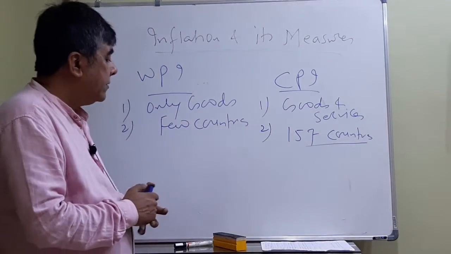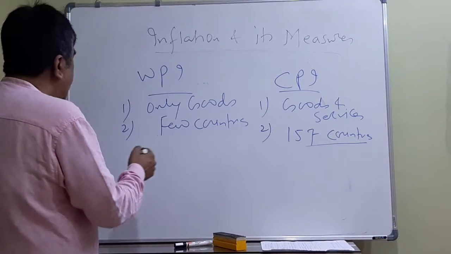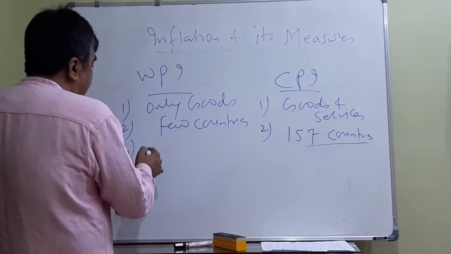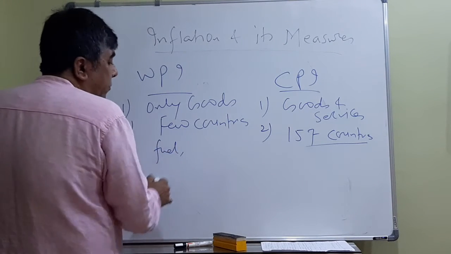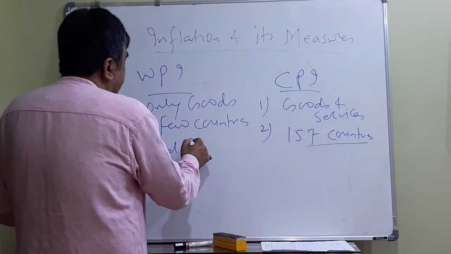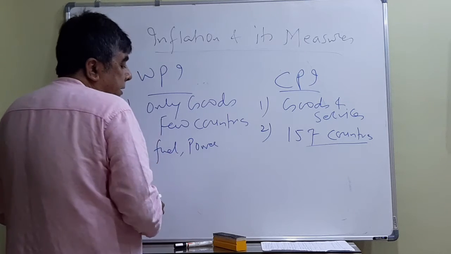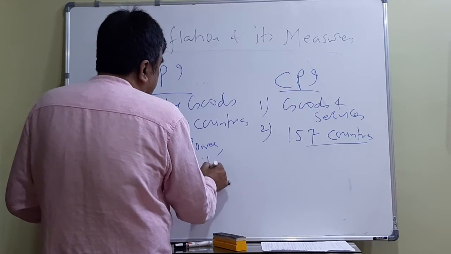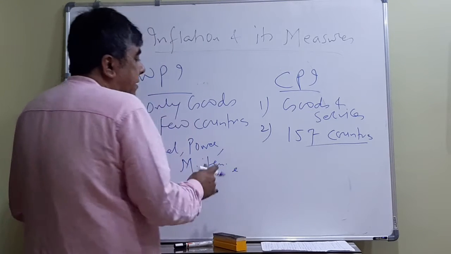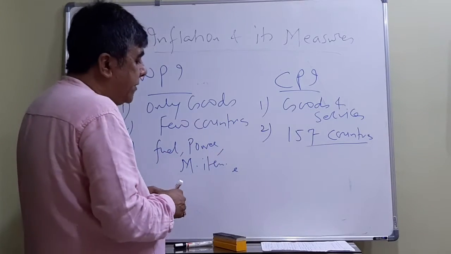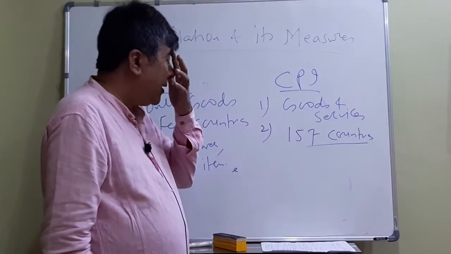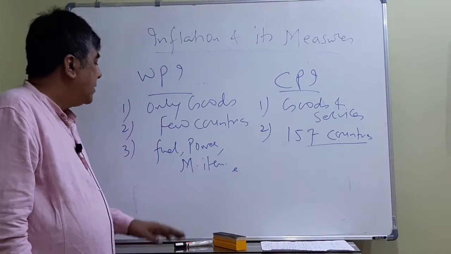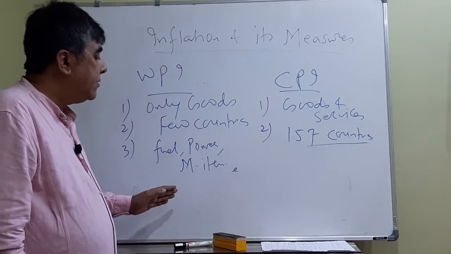Now come to the third. The items covered under WPI are fuel, power, and manufactured items. WPI includes fuel, power, manufactured items, and yes, food items.